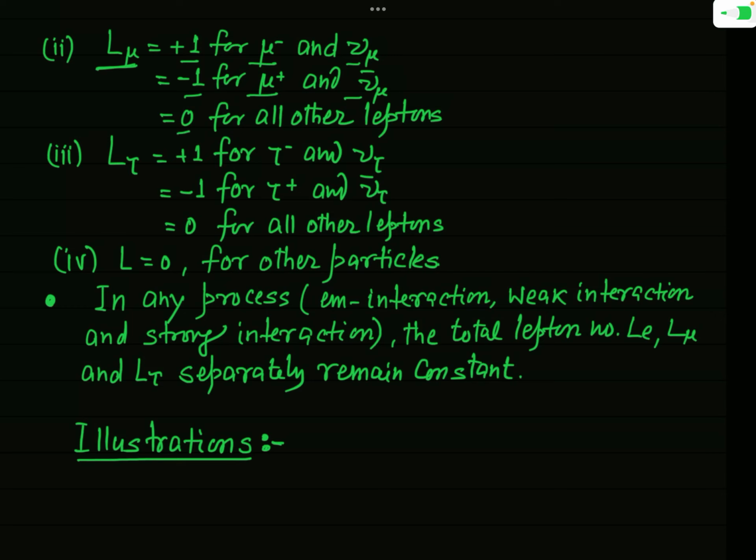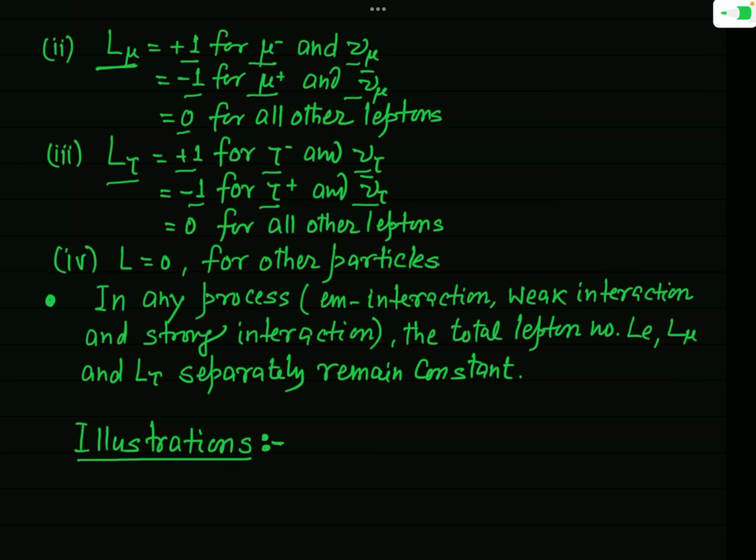Similarly, for the tau meson, this is denoted by the symbol L tau, and that will be equal to plus 1 for tau minus and nu tau, that is the neutrino associated with tau minus, and it is minus 1 for the anti-tau meson, that is tau plus, and the anti-tau neutrino.